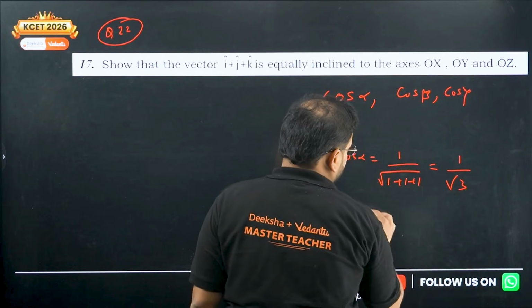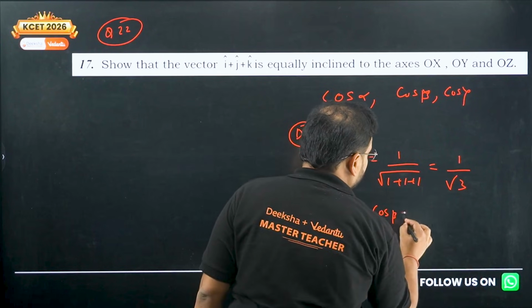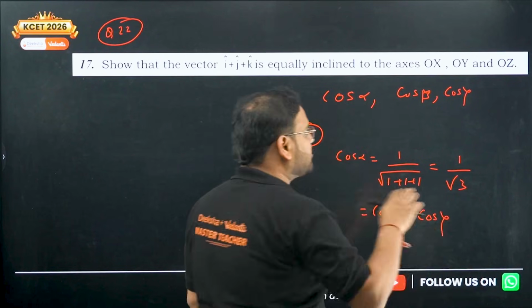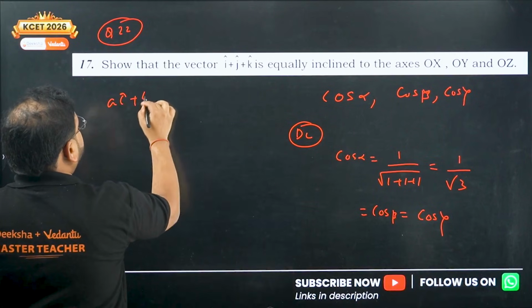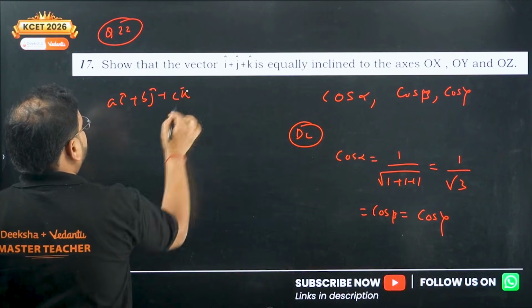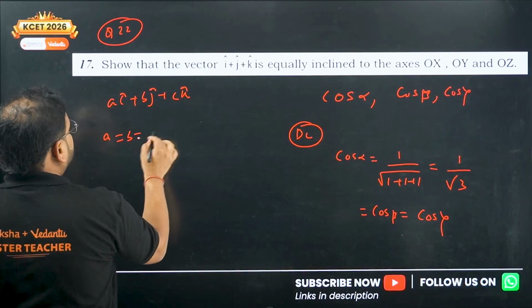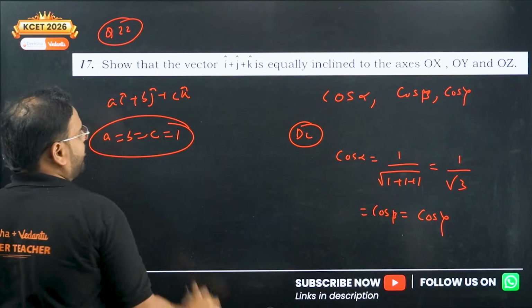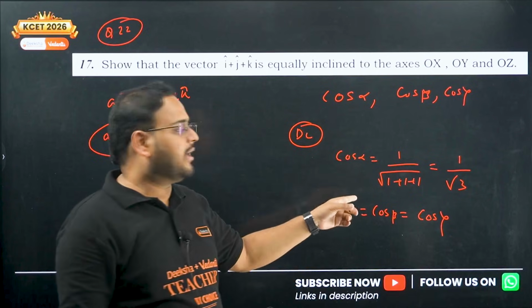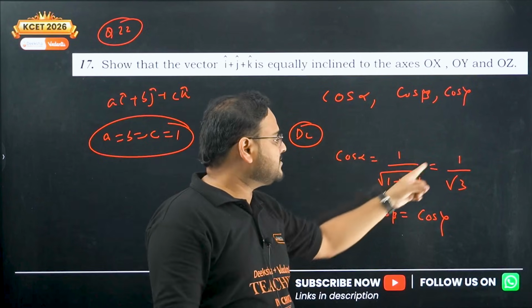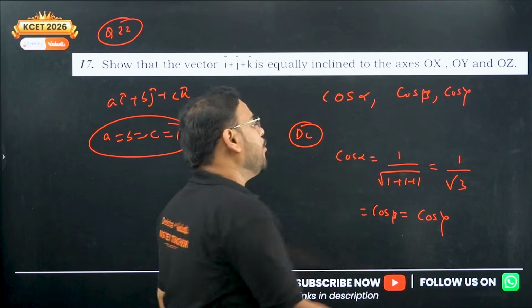In the same way, this will be equal to cos beta and also equal to cos gamma, because all the coefficients here, if I write ai cap, bj cap and ck cap, a equals b equals c equals 1. The coefficient is 1. So cos alpha is 1 by this, 1 by this and 1 by this, which is nothing but 1 by root 3.